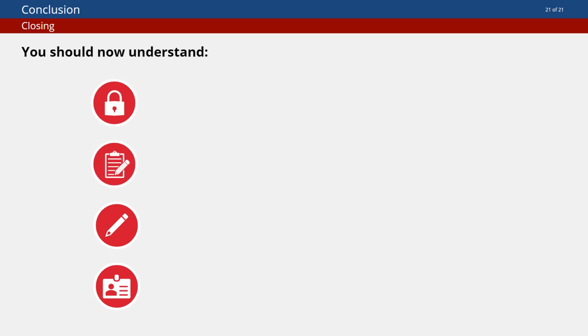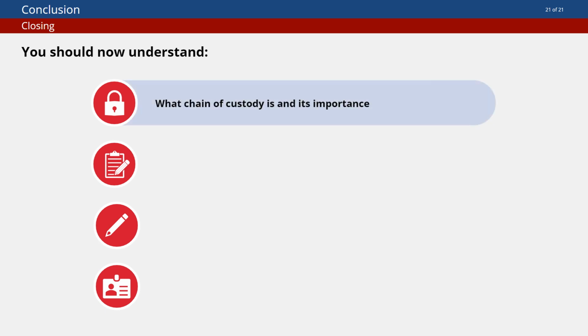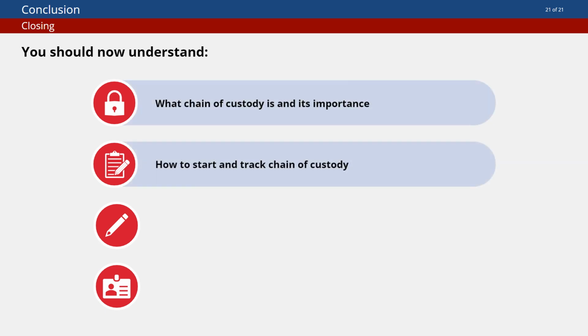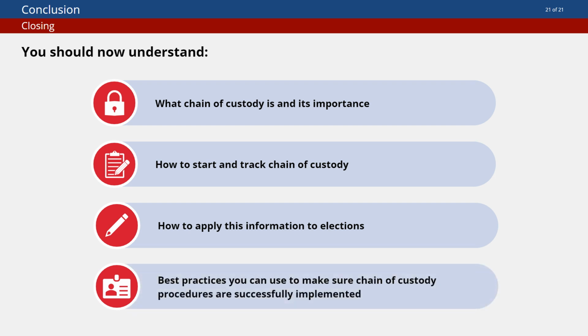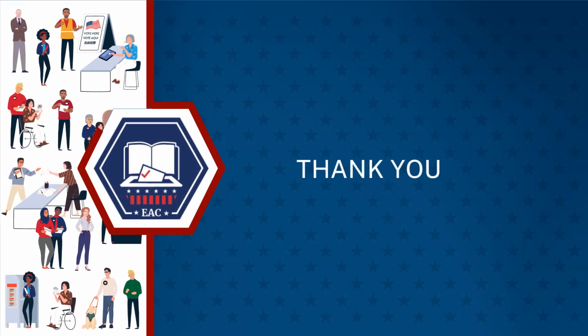Congratulations! You have completed the Election Assistance Commission's training on chain of custody for election officials. You should now understand what chain of custody is and its importance, what you need to start and track chain of custody, and how to test and modify chain of custody forms successfully. Now that we have covered the basics of chain of custody, we hope you can use this training to evaluate existing practices or inform new ones. As always, thank you for your work in elections.